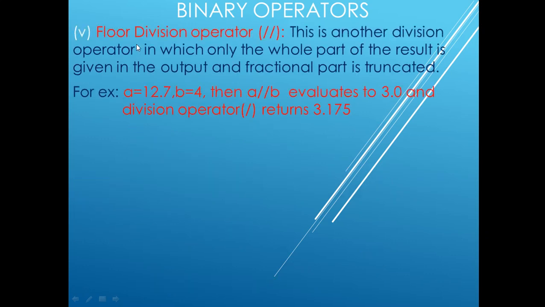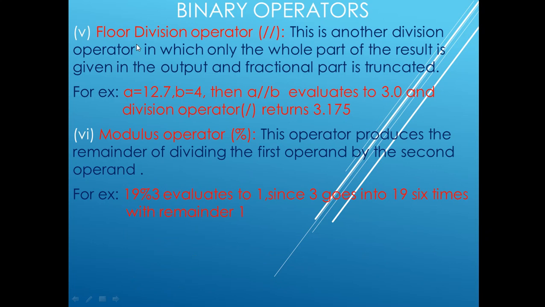Next operator is the floor division, what I was talking about. Two division operators are there in Python. One we had seen just now, the division operator, the single forward slash, and another operator for division is the floor division. In floor division, only the whole part of the result is given in the output and the fractional part is truncated. Fractional part means whatever comes after the decimal. So the fractional part will be truncated and only the whole number remains.